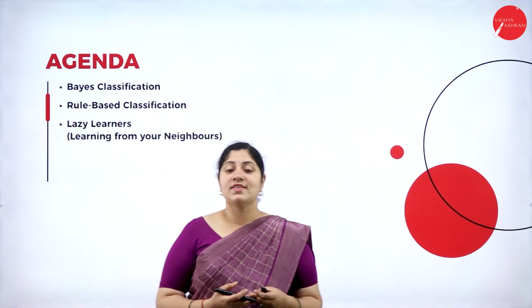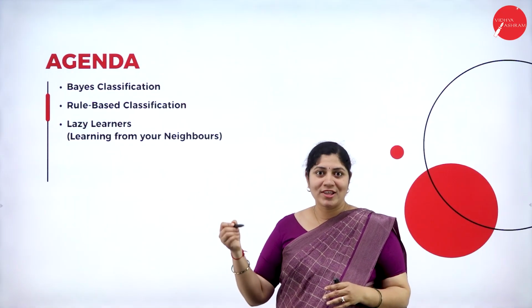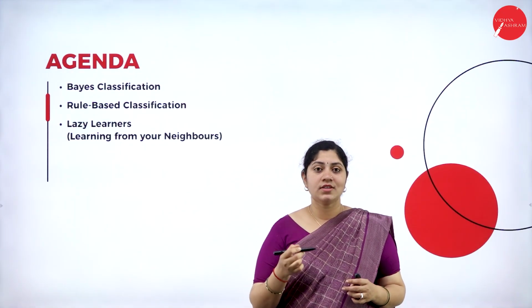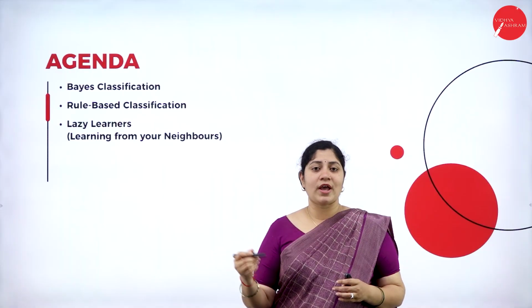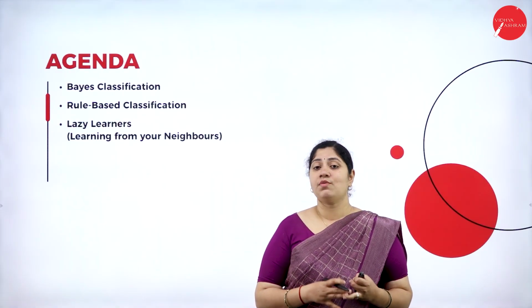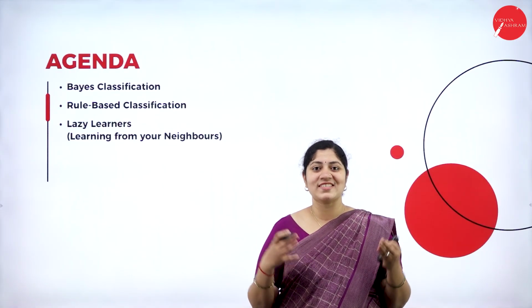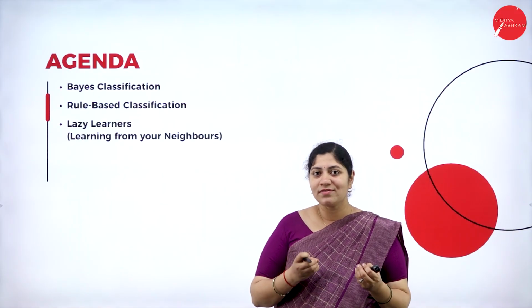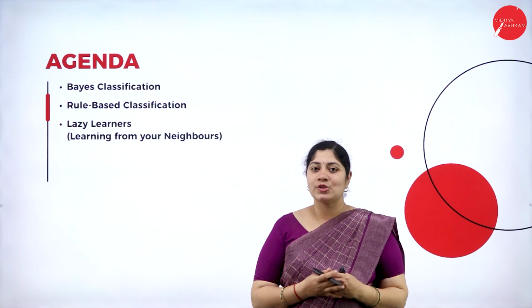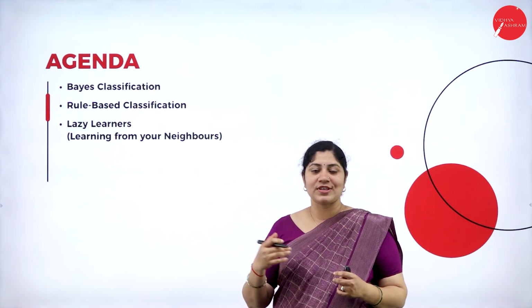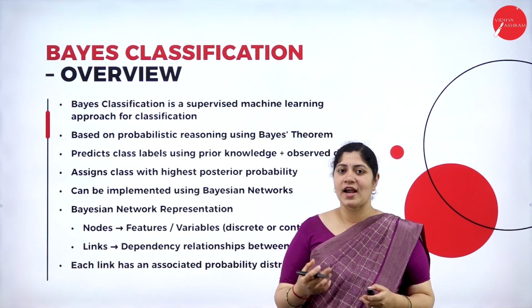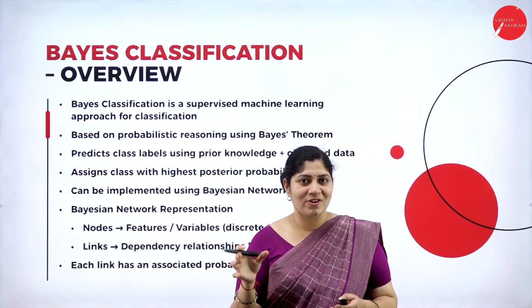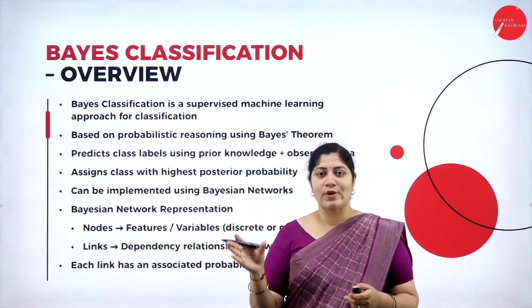Let's move forward and see the agenda of today's session. In today's session, we will be discussing and learning about the Bayes algorithm and rule-based classification. Then we also have something called the lazy learner's algorithm, which is learning from nearest neighbors. So these are the things we discuss in today's session. Let's move forward and see the first algorithm, the Bayes algorithm.